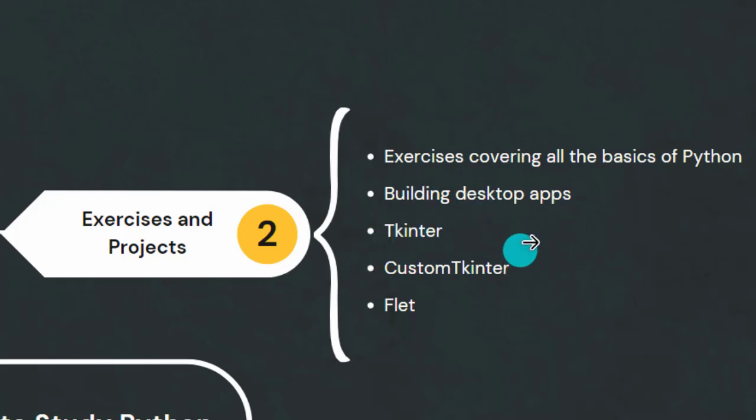Tkinter has a kind of old style of desktop application, but if you want a more modern-looking desktop application, you can go with CustomTkinter. The advantage of studying CustomTkinter is that if you know Tkinter, you can easily use CustomTkinter, because it was built on top of Tkinter. Most of the commands written in Tkinter can easily also work in CustomTkinter. CustomTkinter has more options for you to create modern-looking apps in Python. So studying them is almost like studying the same thing; they go together.